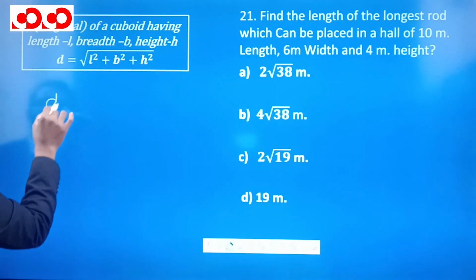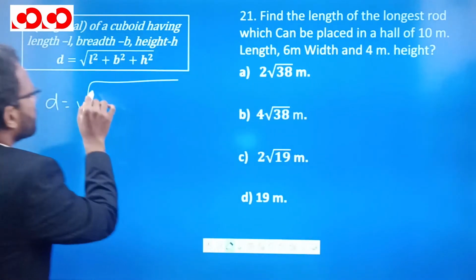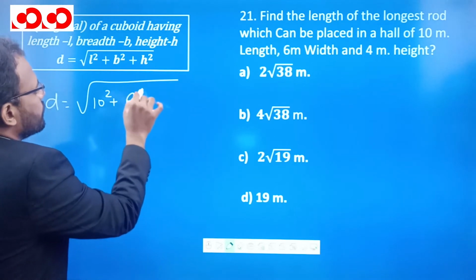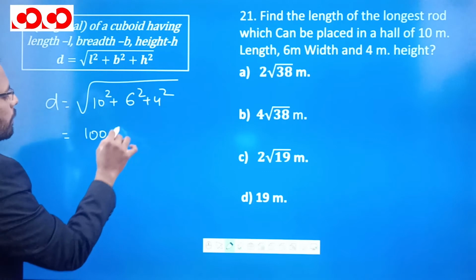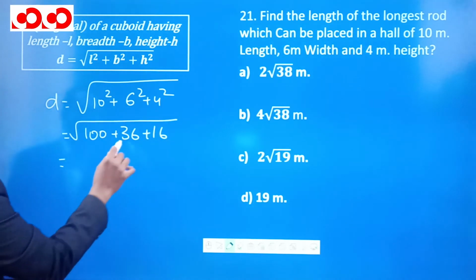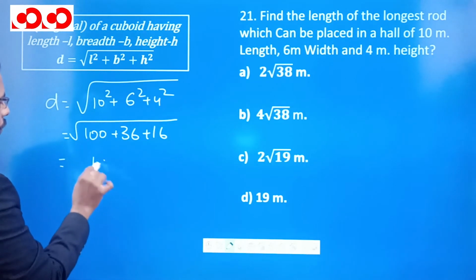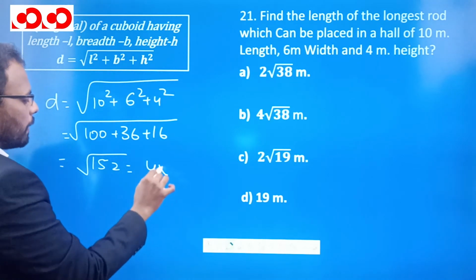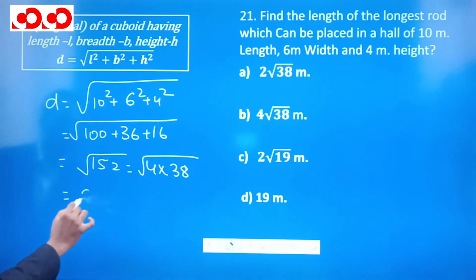So directly we need to find the diagonal, which is square root of 10 square plus 6 square plus 4 square, which is equal to 100 plus 36 plus 16, and this is equal to square root of 152. This is actually 4 multiplied by 38. And this 4 will come out, so this is equal to 2 under root 38.